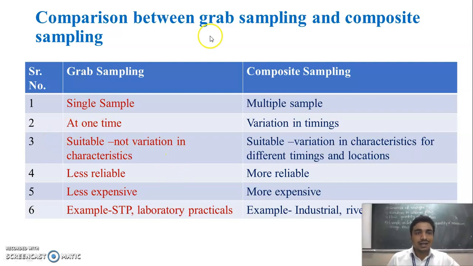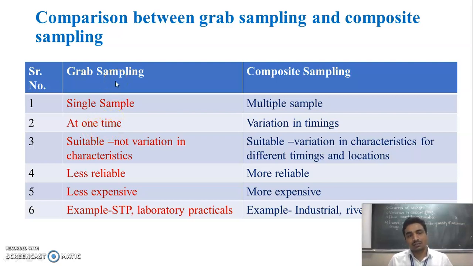See, the comparison between grab sampling and composite sampling. First point, in grab sampling, only a single sample is taken. But in composite sampling, multiple samples are collected, and then we mix those samples, and from that mixing we collect the sample. See, grab sampling is done at one time, which means whenever we collect the sample at any time.